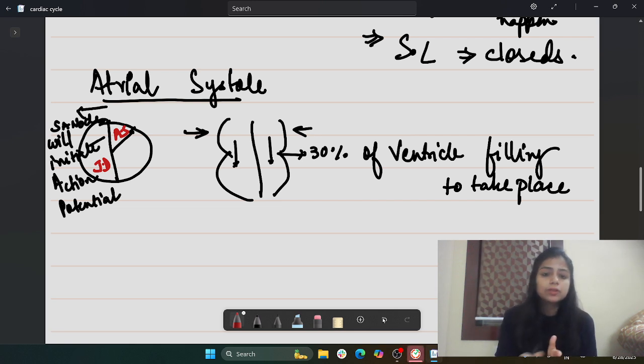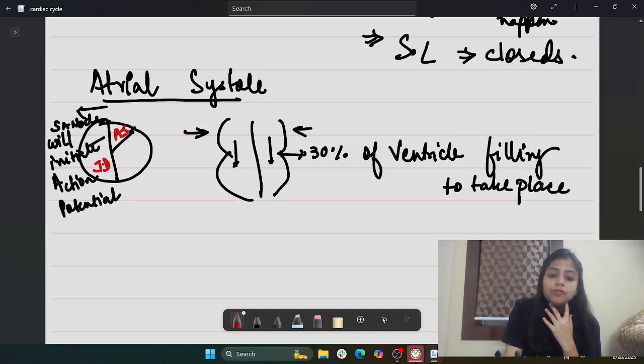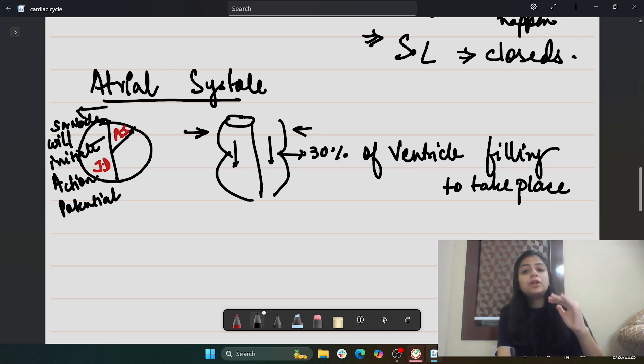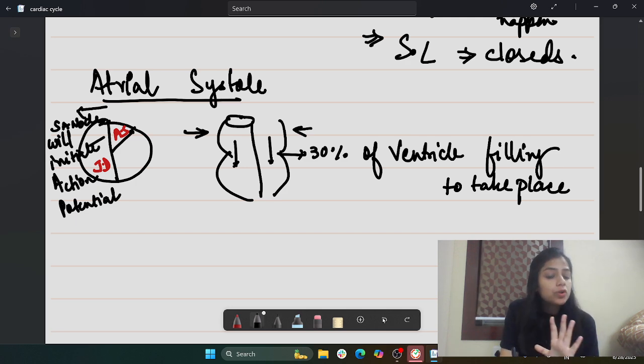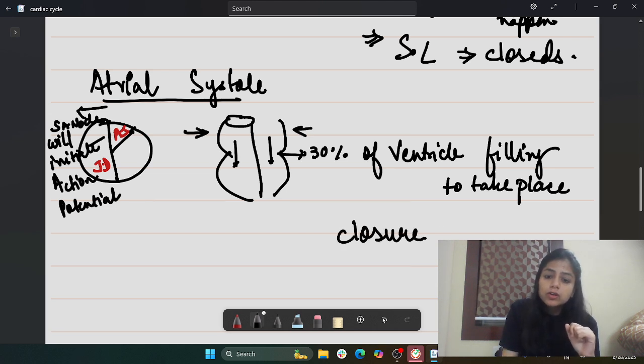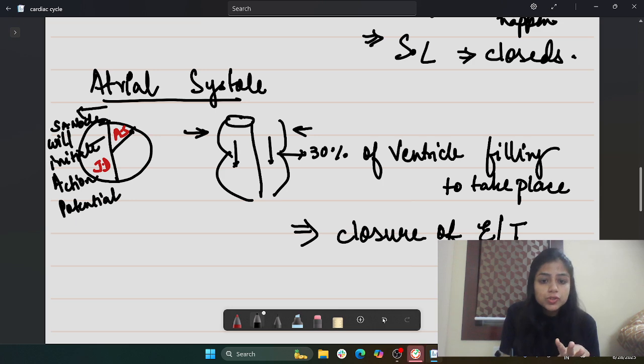What we need to know here, student, is that if the valves of the veins are still remaining open, what can happen? The atria will allow the blood to enter back into the veins, right? We don't want that. So there will be the closure of the eustachian as well as Thebesian valves, right? Eustachian and Thebesian valves will get closed.